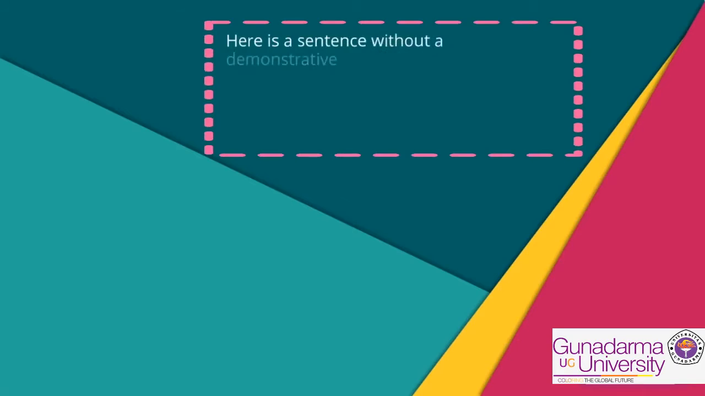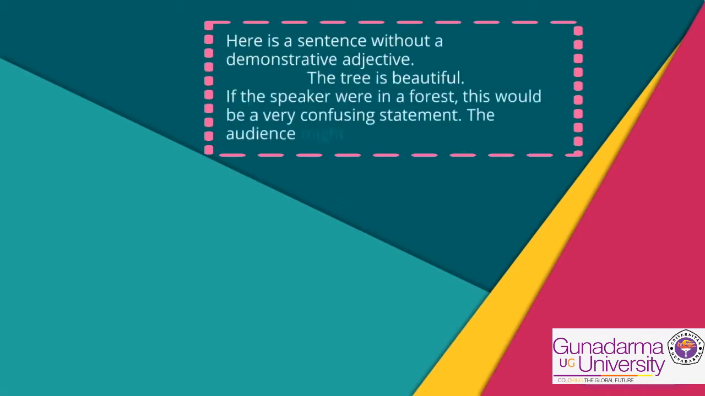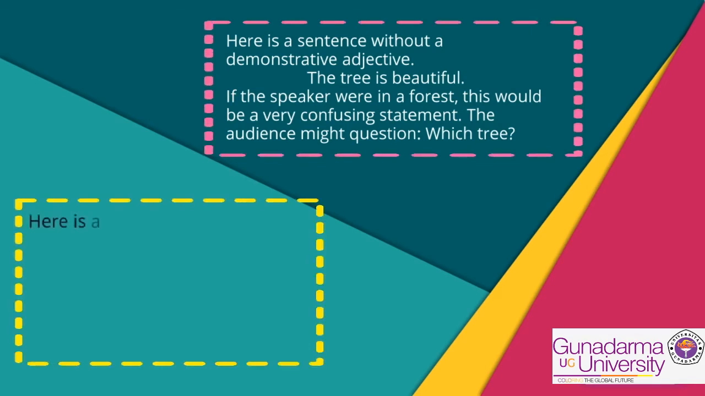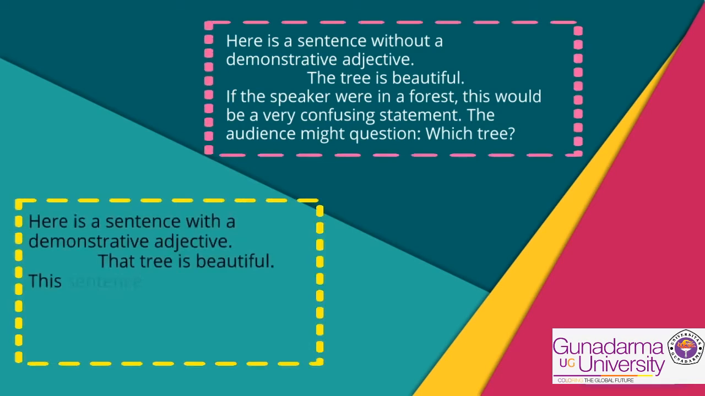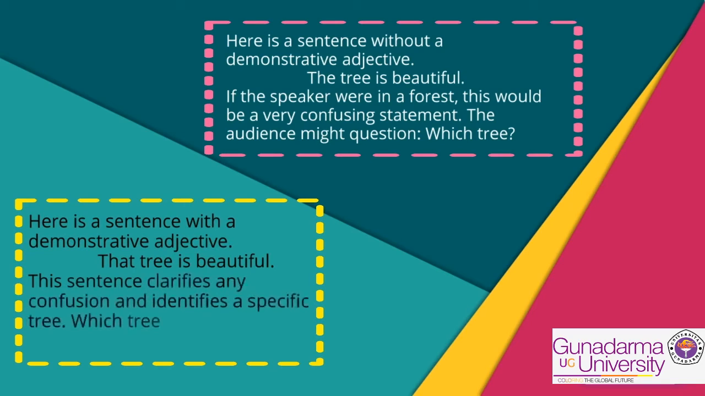Here is a sentence without a demonstrative adjective. The tree is beautiful. If the speaker were in a forest, this would be a very confusing statement. The audience might question, which tree? Here is a sentence with a demonstrative adjective. That tree is beautiful. This sentence clarifies any confusion and identifies a specific tree. Which tree is beautiful? That tree.